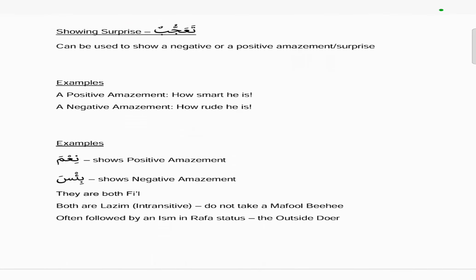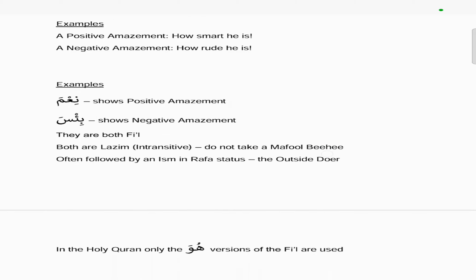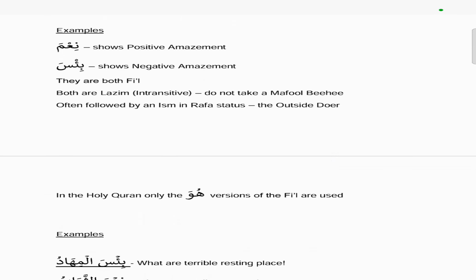Our next set of words is what we call ta'ajjub, which means showing surprise, and it can be used to show a negative or a positive amazement or surprise. So for example, a positive amazement would be how smart he is, and a negative amazement is how rude he is. And so some examples, we have ni'ma, which shows a positive amazement, and bi'sa, which shows a negative amazement. So they are both fi'l, both are lazim, which means intransitive, they do not take a maf'ul bihi, and therefore they cannot have a passive version.